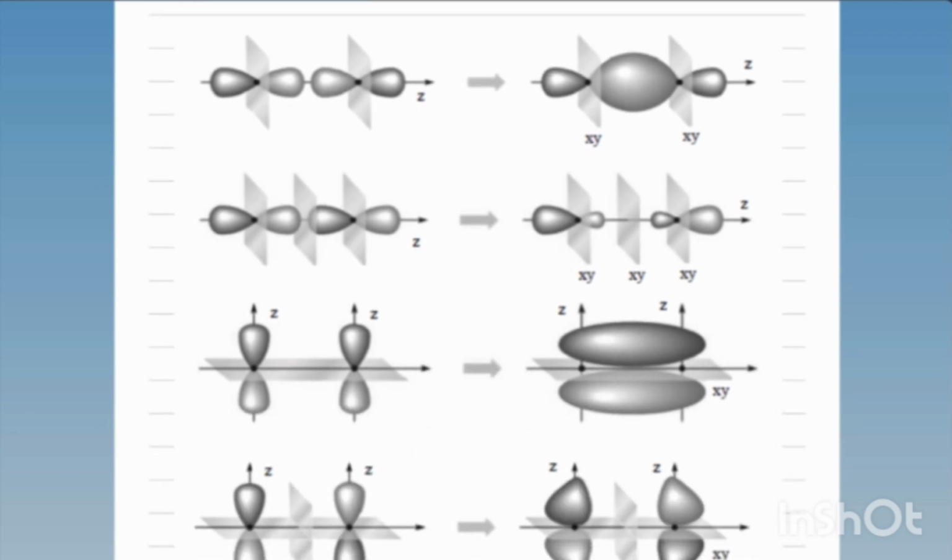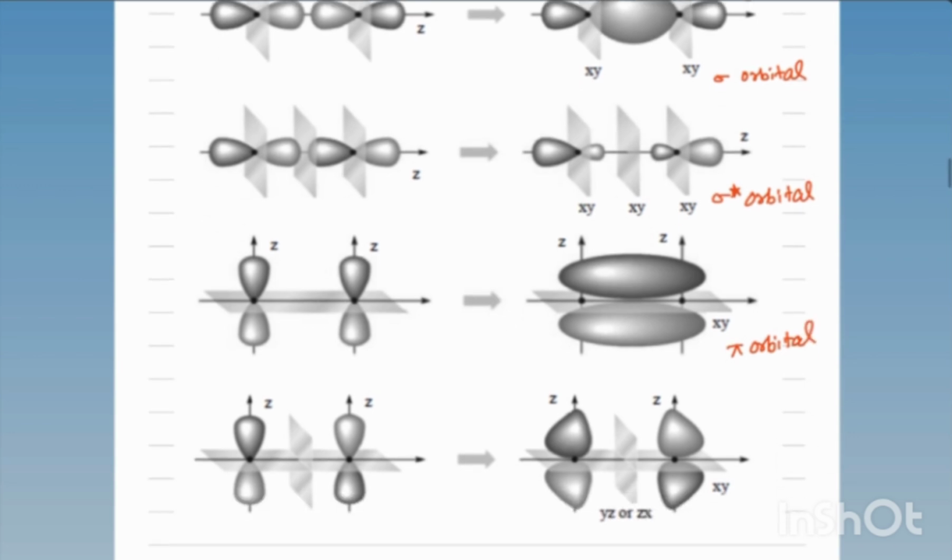First one, if you see here, is the sigma orbital. This is the sigma star orbital, and this is the pi orbital, and this one is the pi star orbital. Pi orbitals are formed by sidewise overlapping, and sigma orbitals are formed by end-to-end overlapping, or head-on overlapping.